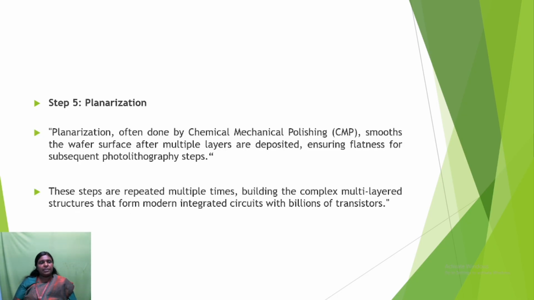And the fifth step is planarization. Planarization is often done by CMP, that is chemical mechanical polishing. It smooths the wafer surface after multiple layers are deposited, ensuring flatness for subsequent photolithography steps. These steps are repeated multiple times, building the complex multi-layered structures that form modern integrated circuits with billions of transistors.